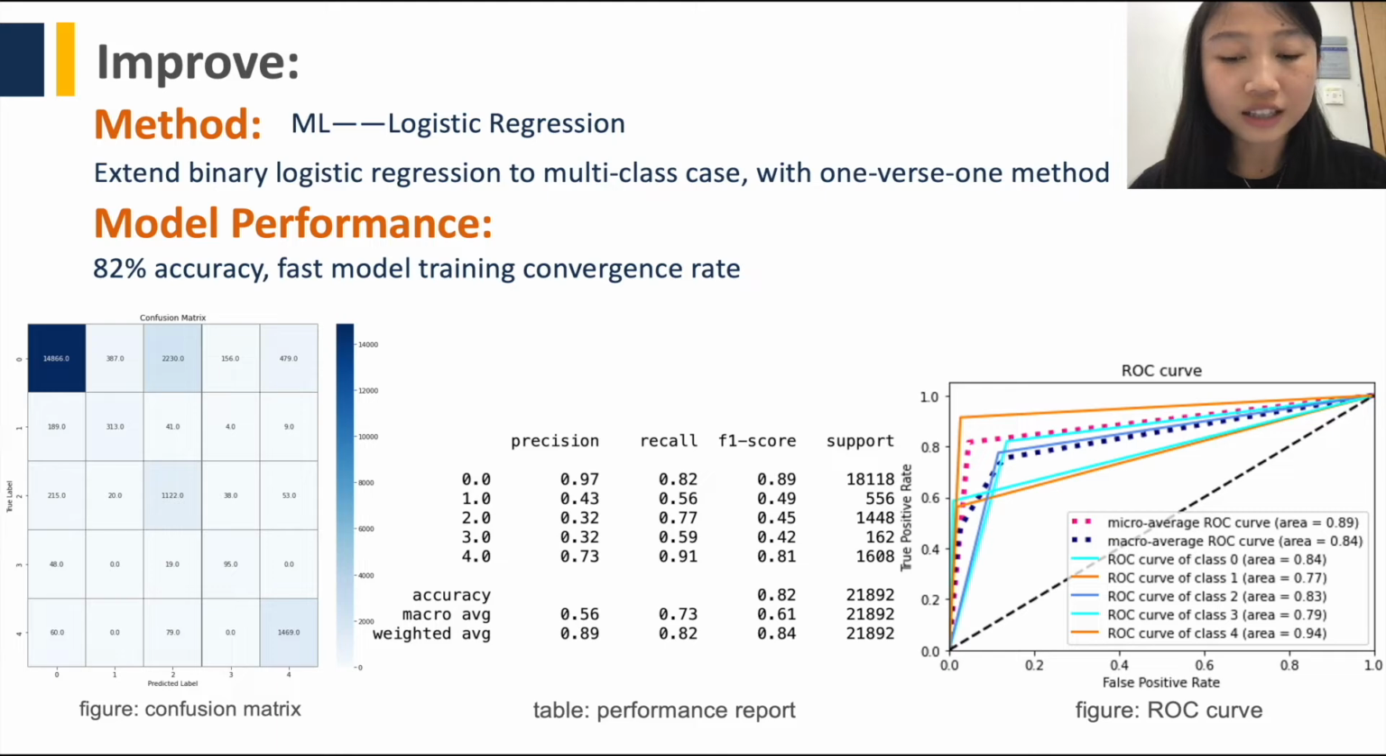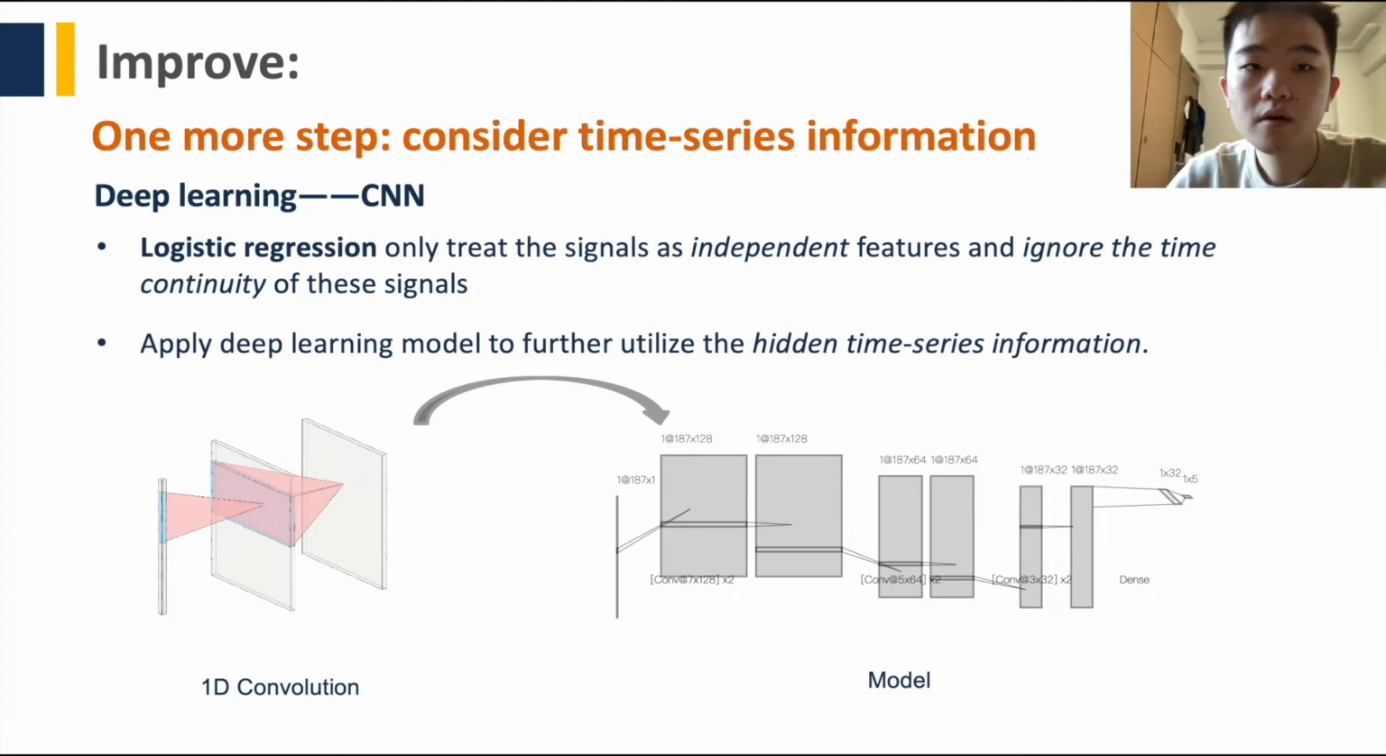Therefore, we provide another solution, which is a more precise model. Compared with manual detection, logistic regression has achieved a much better performance, but it only treats the signals as independent features and does not consider the time series information. So, one more step, we try to apply deep learning models based on convolutional neural networks to further utilize the time series information. The structure of the neural network is shown below.